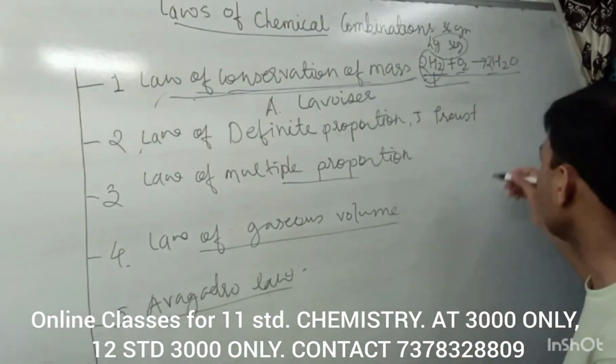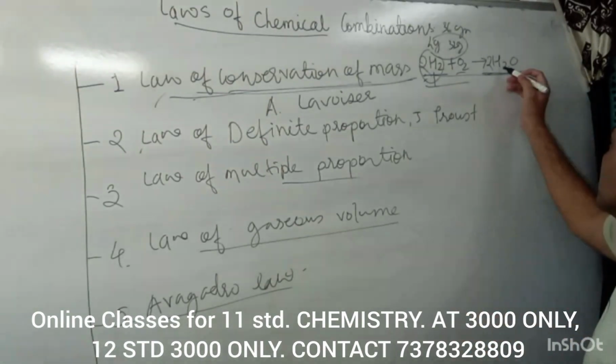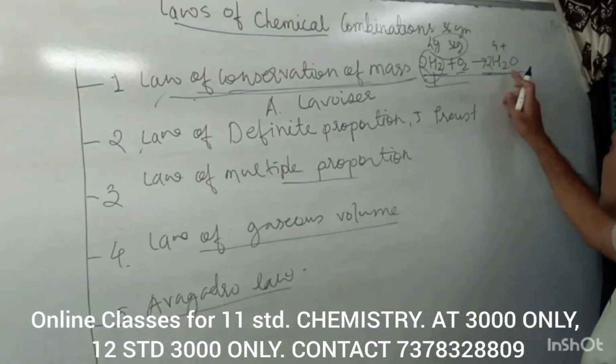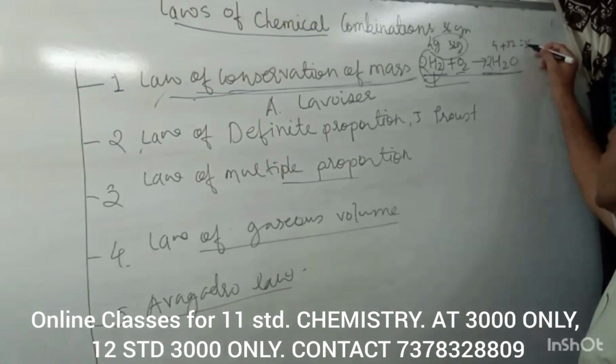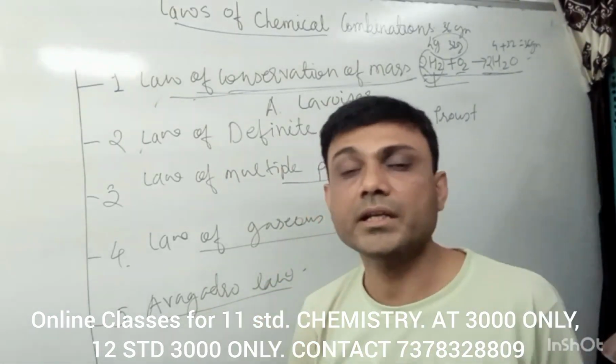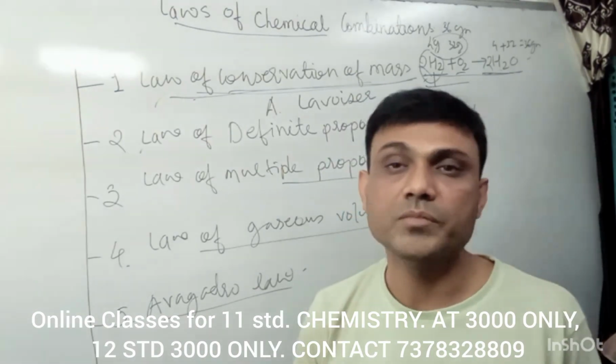Now check here. What is the molecular mass of this H2O? Here 2 into 2, that is 4, plus 16 into 2, 32. It is also 36 gram. This means the mass of the reactants is equal to the mass of the products.